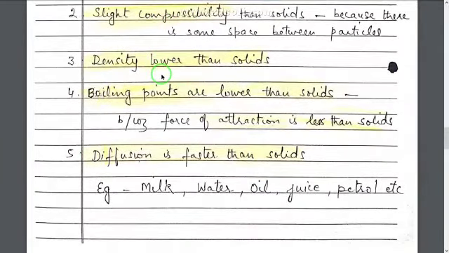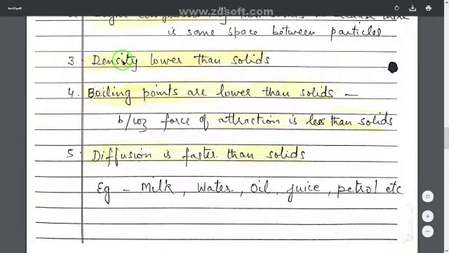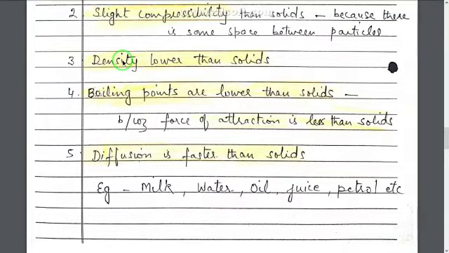Third point is, liquids have a lower density than solids. Why low density? Because the number of particles in 1 unit volume is less than in the case of solids. In solids, in 1 centimeter square area, a large number of molecules are present, but in liquids, there are fewer molecules present as compared to solids. So the density of liquids is lower than that of solids.